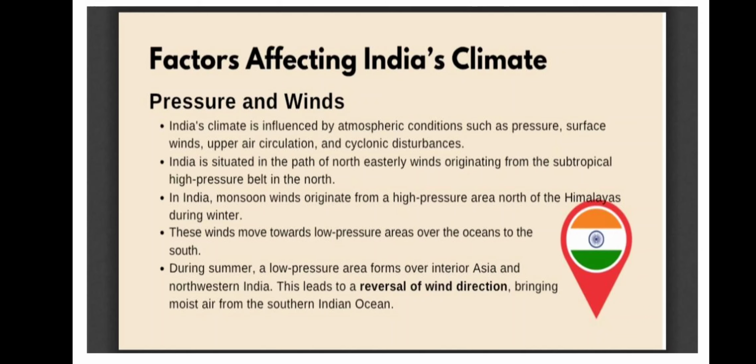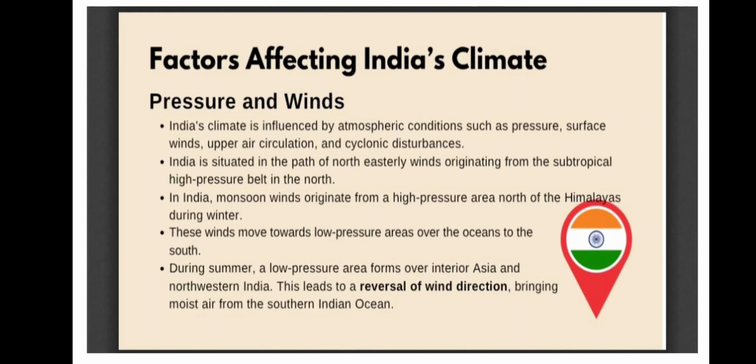Wind will move from high pressure to low pressure, so it moves from that side towards the ocean, towards the Arabian Sea. That is what it is talking about. Don't get confused so much. These winds move towards the low pressure area over the ocean to the south. That's what I was trying to explain.